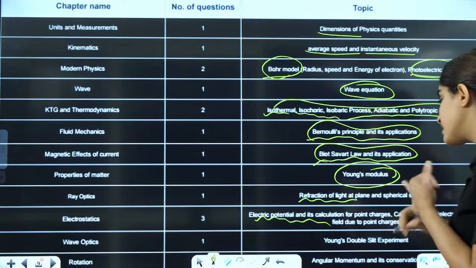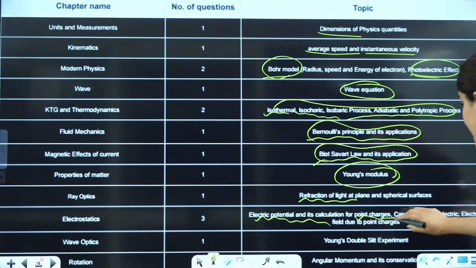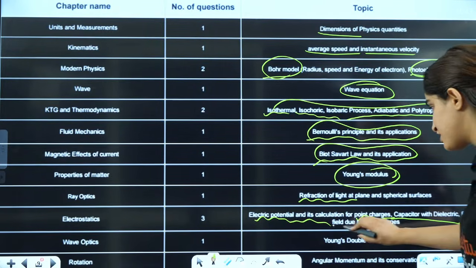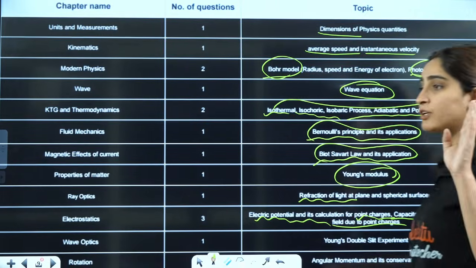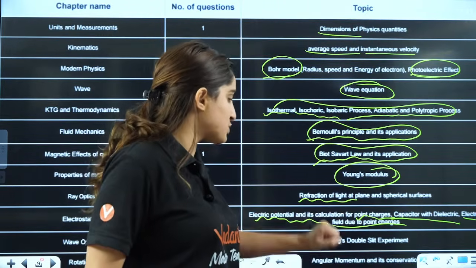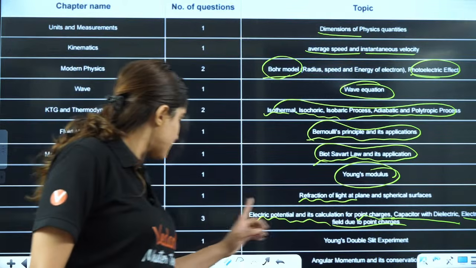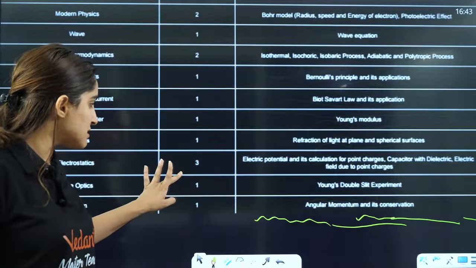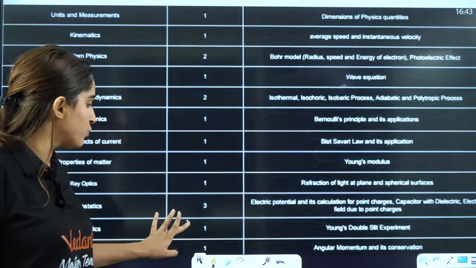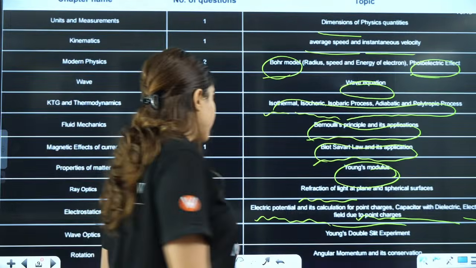Electrical potential and its calculation for points, capacitor with dielectric, electric field due to point charges, 3 questions from these 3 topics were asked. Young's double slit experiment, 1 question, and last is angular momentum and conservation, 1 question.